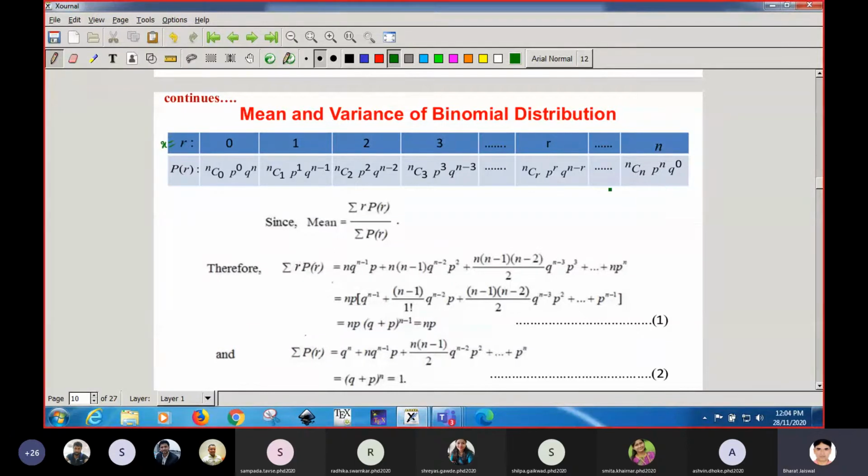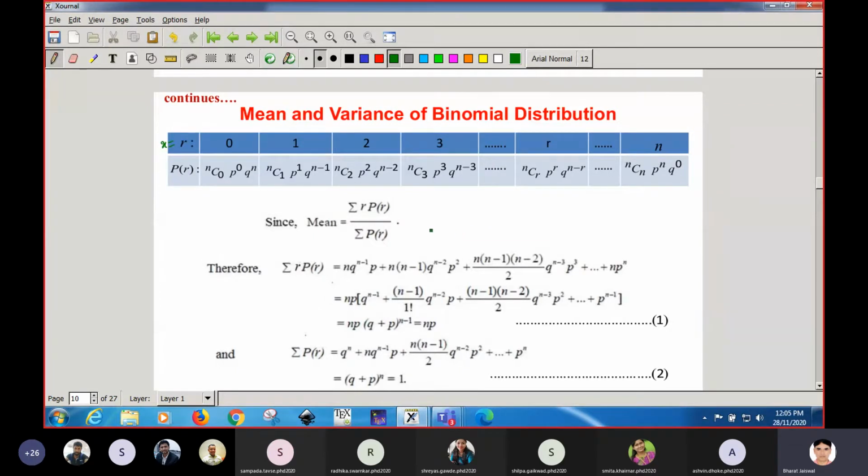In a frequency distribution, what was given? f was given, x and f were given. So then we had to compute mean and mode and everything. Here the process is similar, but in place of f it is p, that is the probability for different values of r. So this is the table for the binomial distribution.